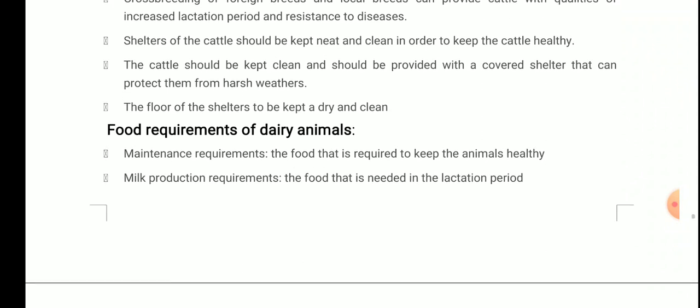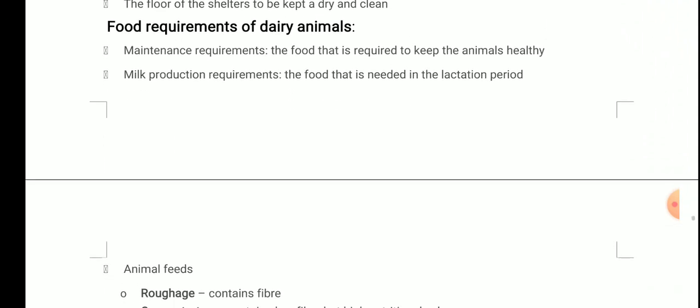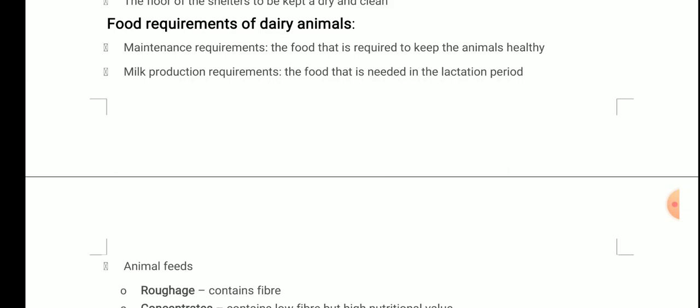Now, what are the food requirements of dairy animals? Maintenance requirements, the food that is required to keep the animal healthy, and the milk production requirement, the food that is needed in the lactation period. So there are two types of food requirements. First, that required during maintenance, meaning that required to keep the animal healthy, and second, during the lactation period.